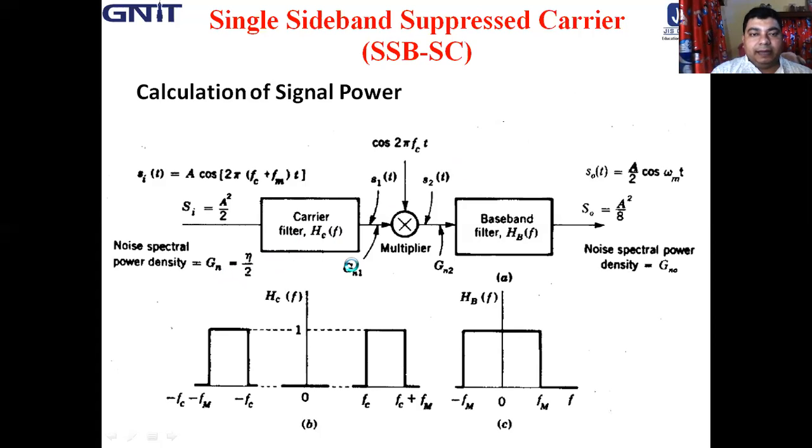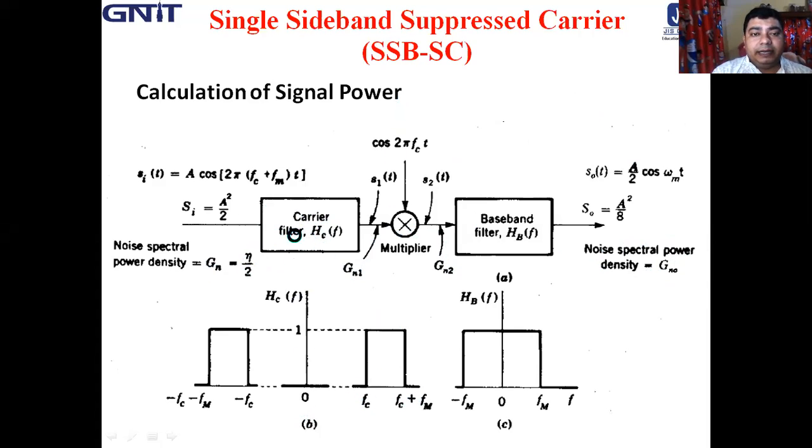See again carefully: input noise Gn is eta by 2, where eta is the RMS noise power. Gn1 is the noise spectral power density after the carrier filter, after the multiplier it is Gn2, and the output noise spectral power density is Gn0. And here the response of the carrier filter is not fc to fc plus fm.